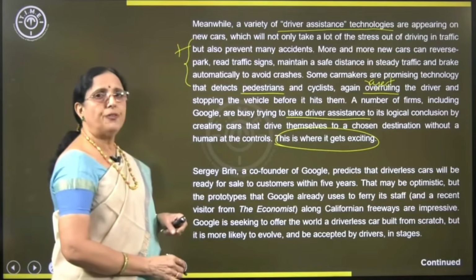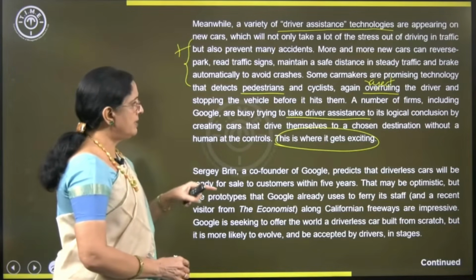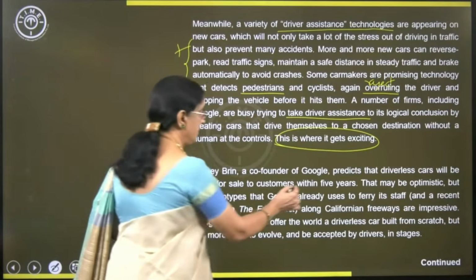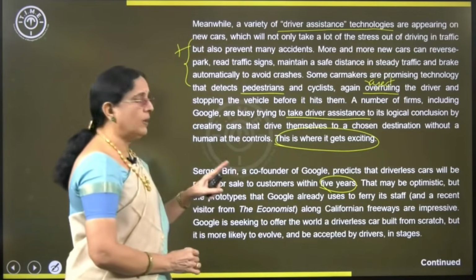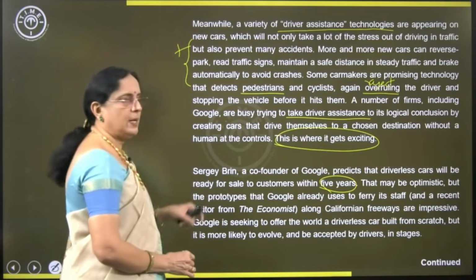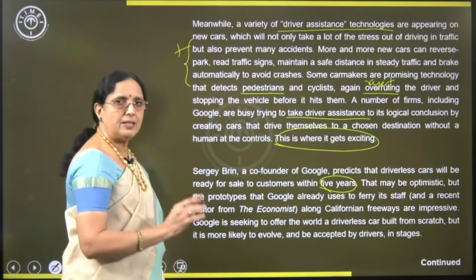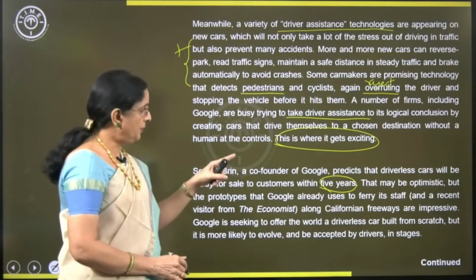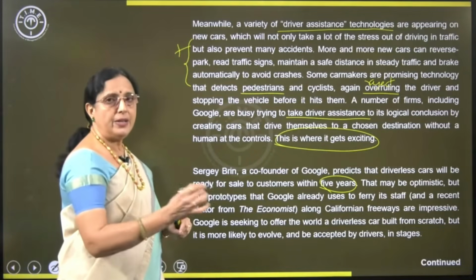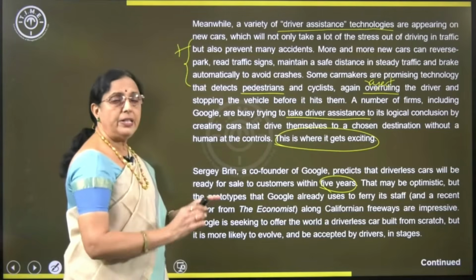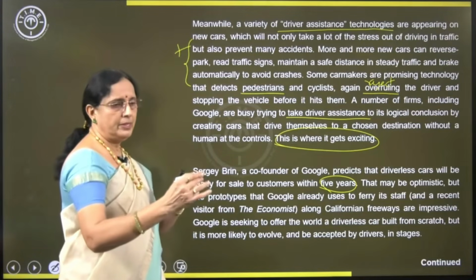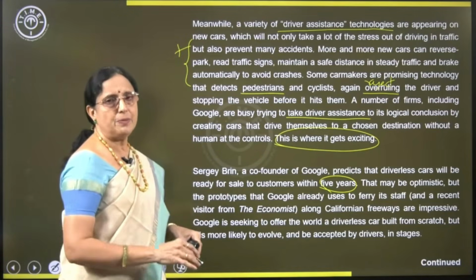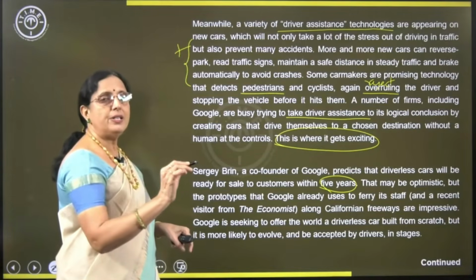Sergey Brin, a co-founder of Google, predicts that driverless cars will be ready for sale to customers within 5 years. That may be optimistic, but the prototype, the first of its kind, is already used by Google to ferry its staff. Ferry is actually to move from one place to another, short distance travel.